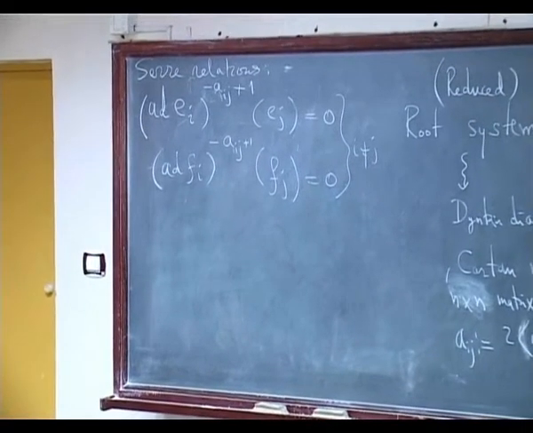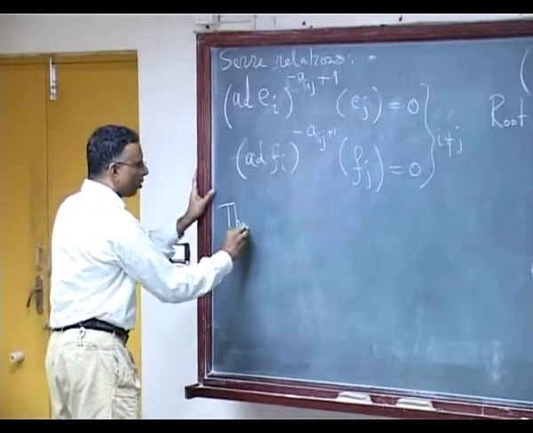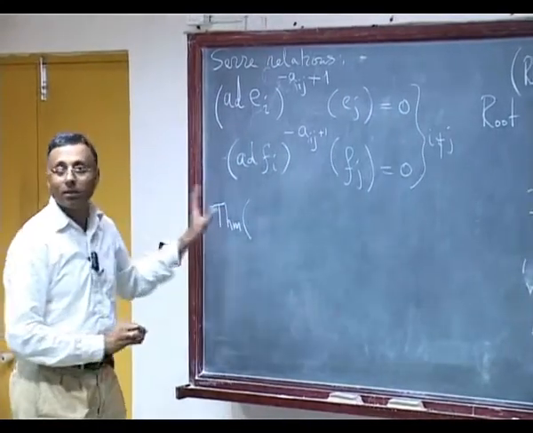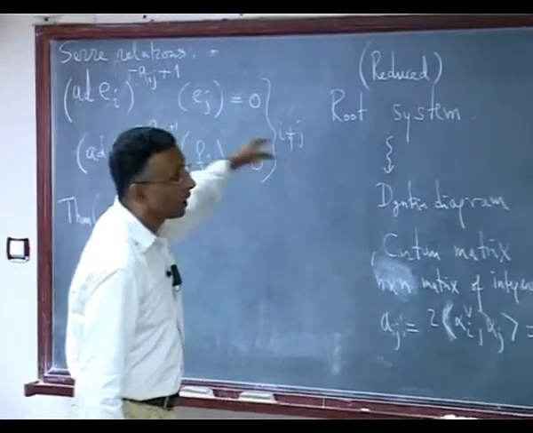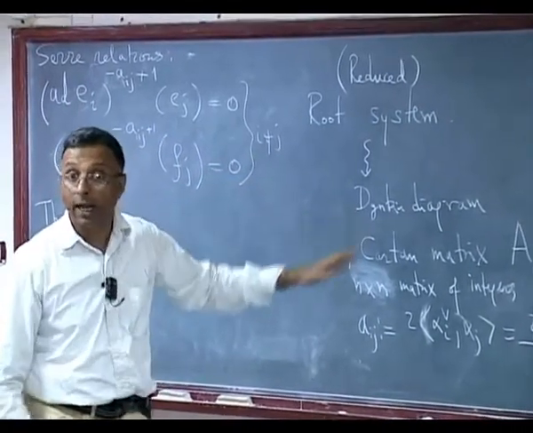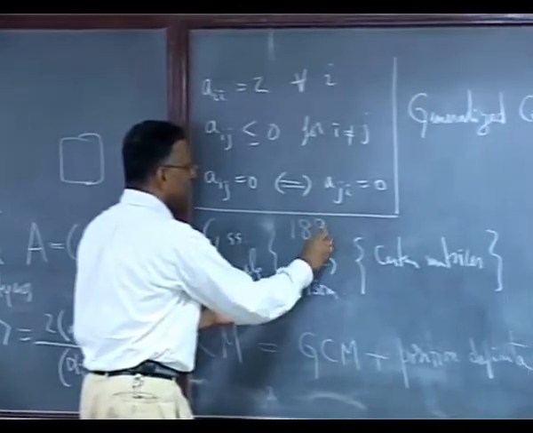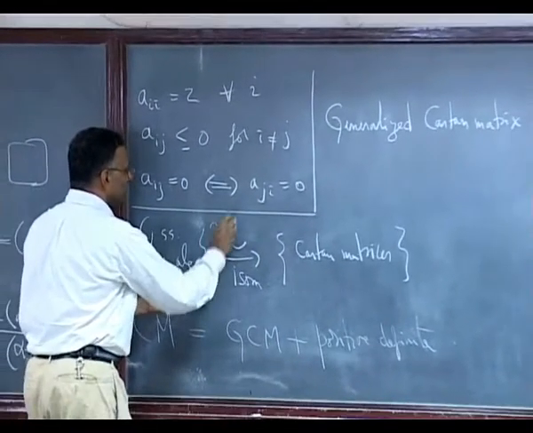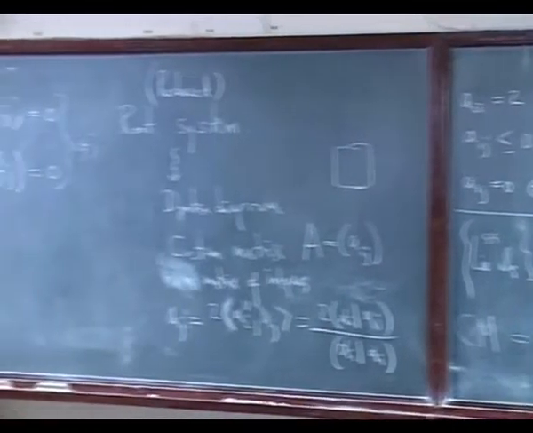Okay, you put these relations, and so this is the theorem. You should also appreciate some of the history here. This association of root system and Lie algebra, this isomorphism, dates from the 1890s, more than 100 years old.